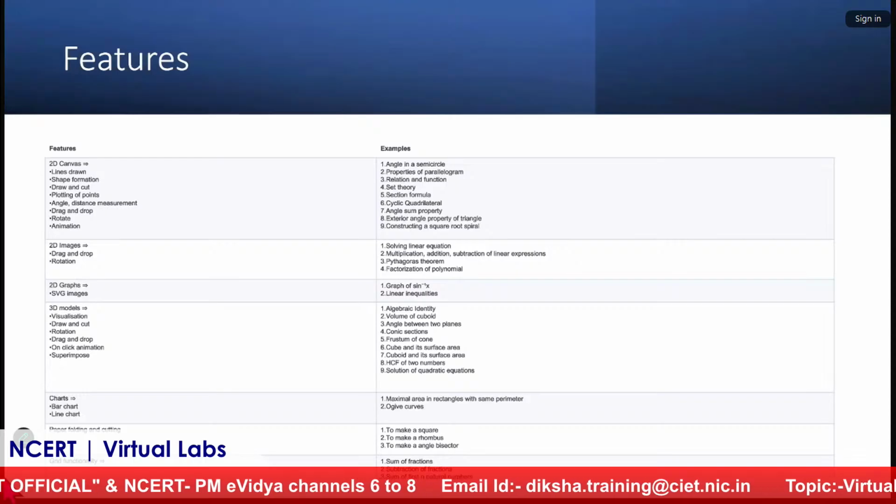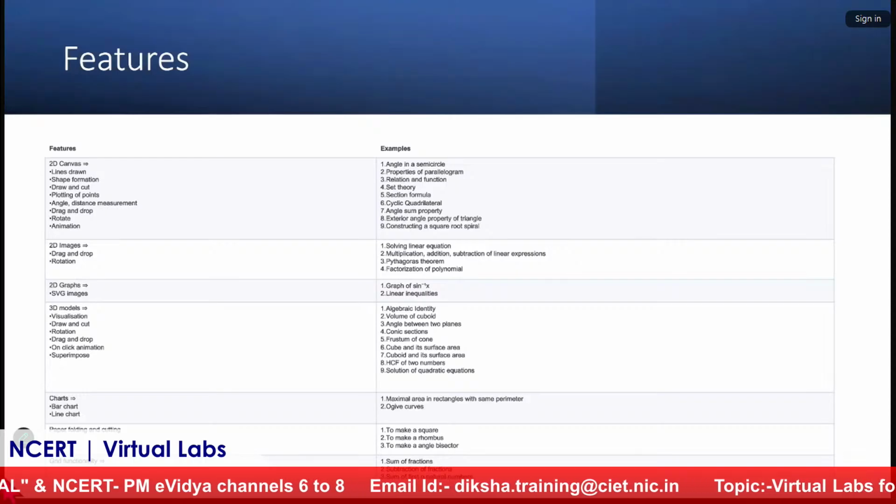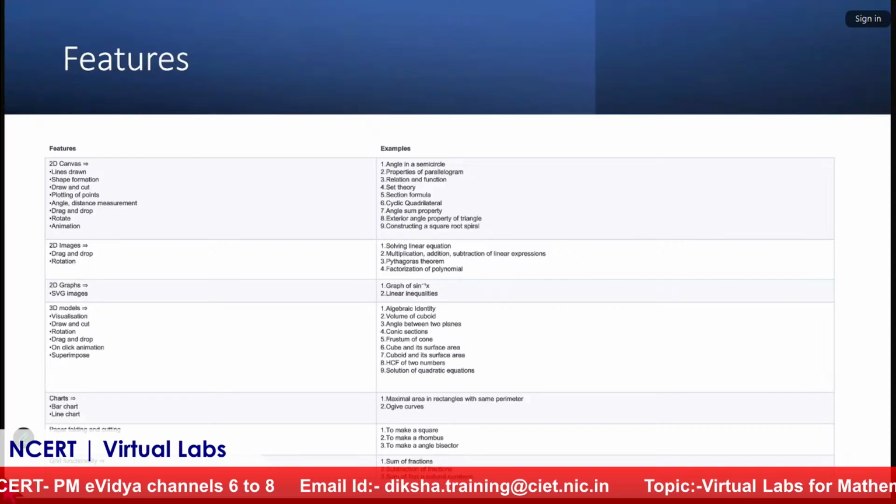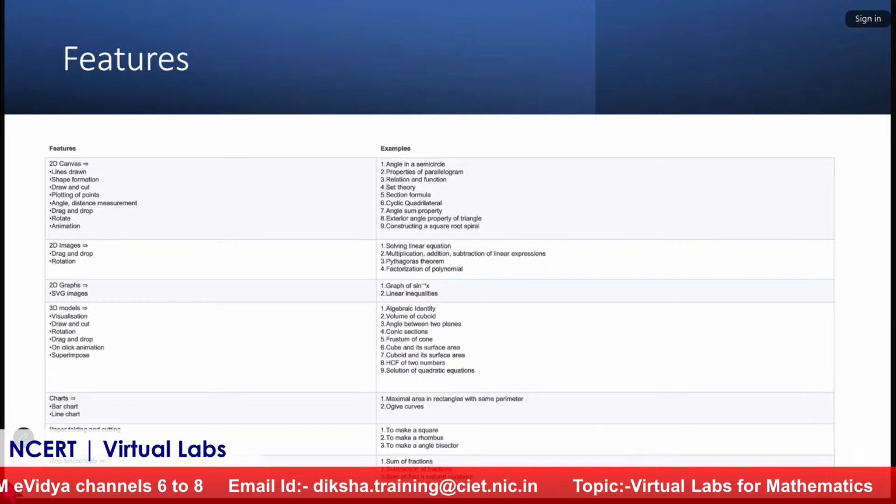And these are the features with which we have covered the topics. If you see, there is a lab on an angle in a semicircle, or a property of a parallelogram, or relations and functions, set theory, section formula. So these are the list of labs which we have, and then the features which are very important there: shape formation, draw and cut, plotting of points, angle, distance measurement, drag and drop, rotate, animation. So these are the features which are given in the lab.